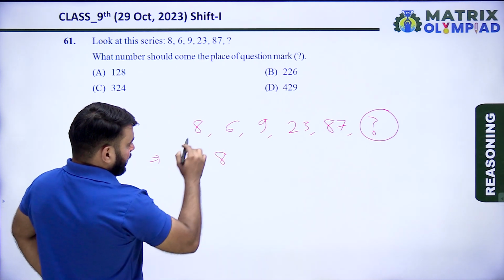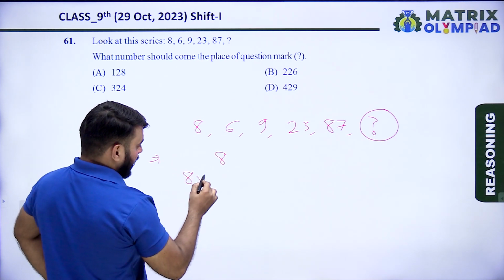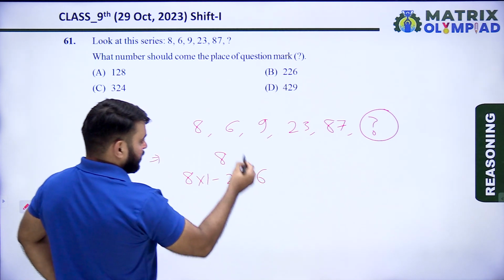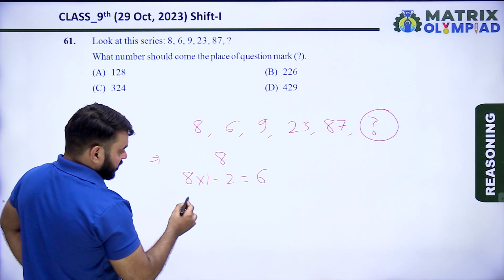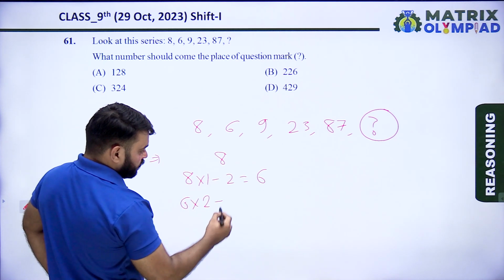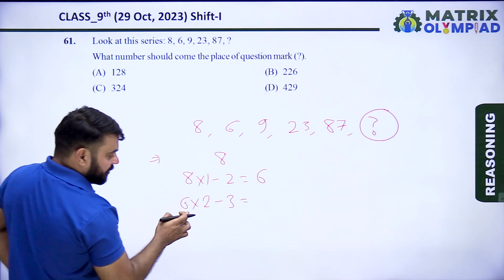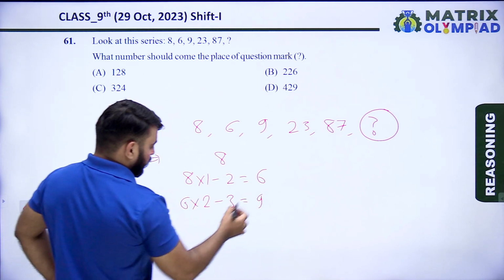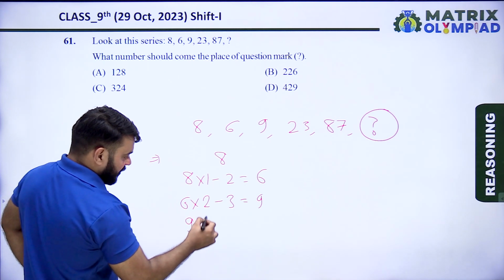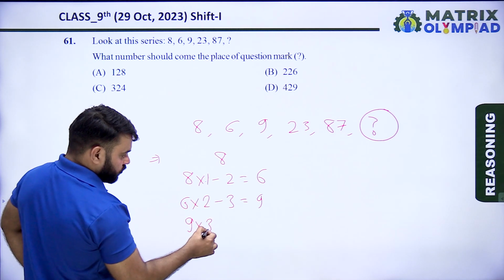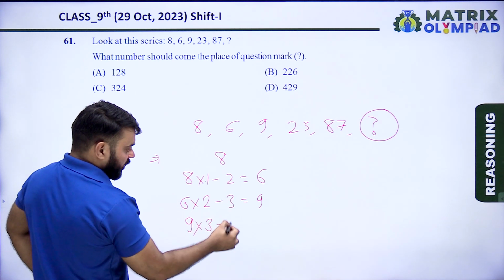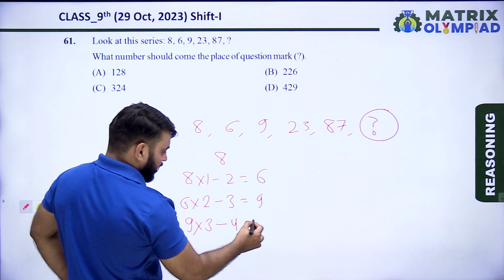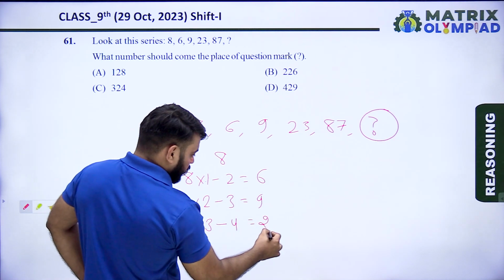Pattern of the series: 8, now 8 multiplied by 1 minus 2, it means 6. Next term, now 6 multiplied by 2 minus 3. 6 multiplied by 2 means 12, 12 minus 3 means 9. Now similarly 9 multiplied by 3 minus 4, it means 23.